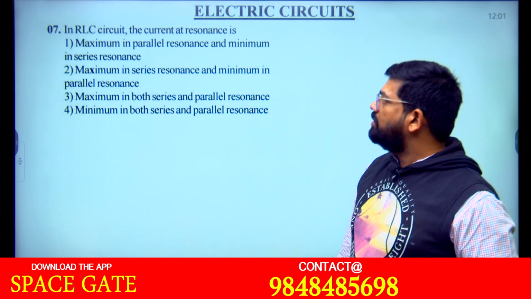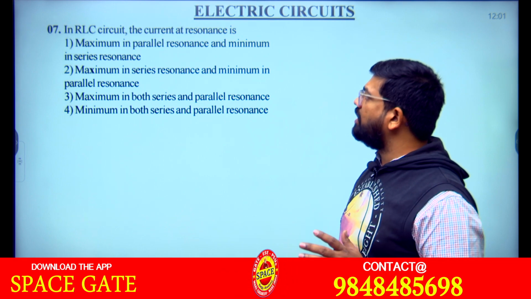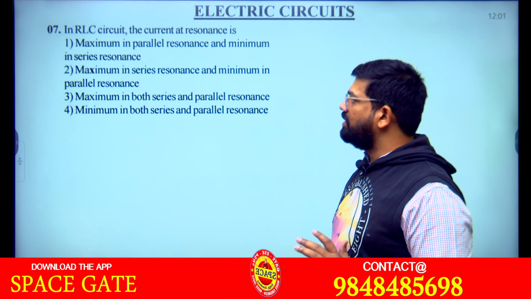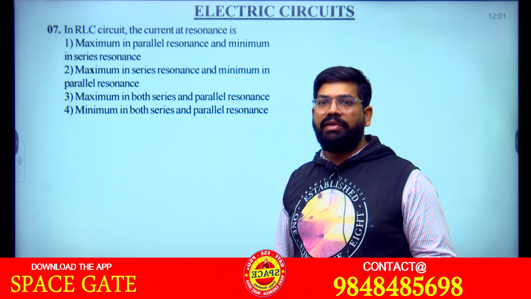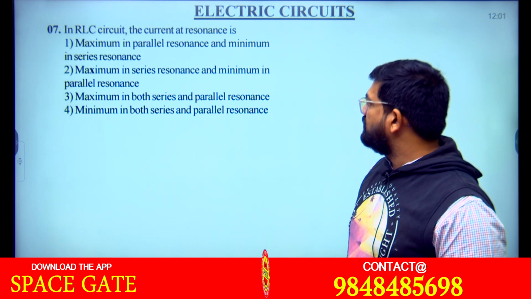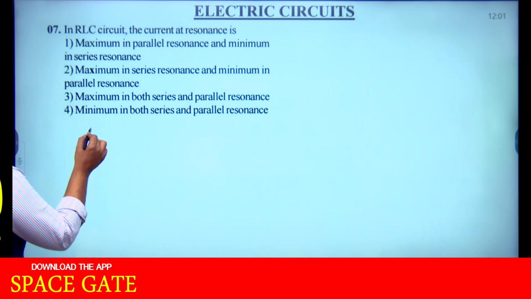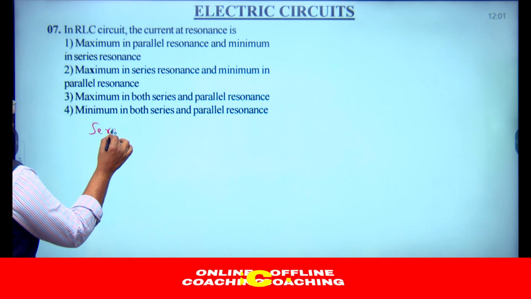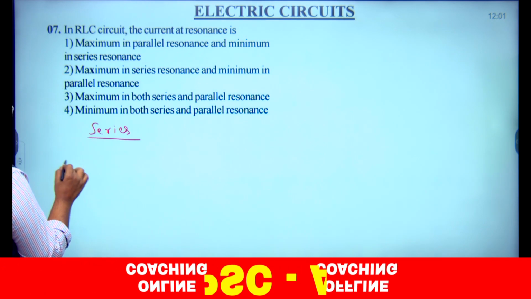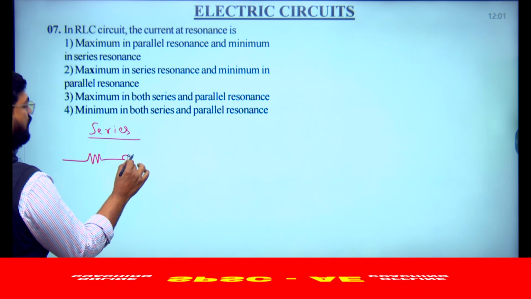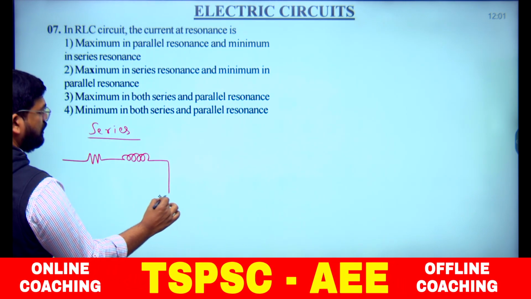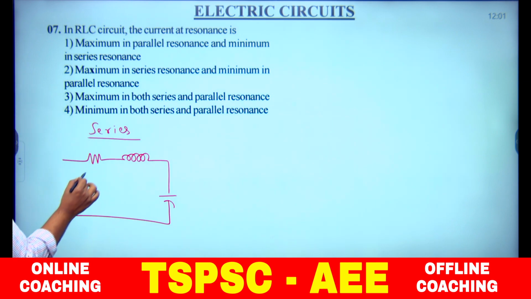In an RLC circuit, the current at resonance is maximum or minimum, in both series as well as parallel resonance circuits. Look here, series circuit means you write all the elements, R, L, C, in series.